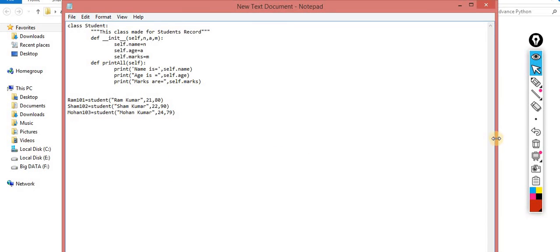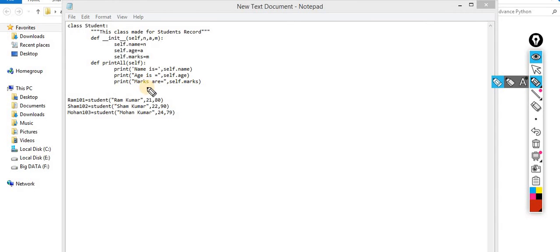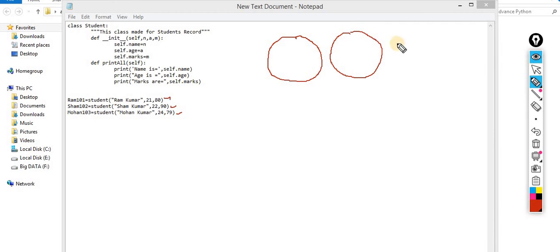What exactly happened? This one is a blueprint. When I created these three objects, at that time they get the memory. So when I compile it, three different memories will be allocated: the first memory, the second memory, and the third memory. In the first memory, the attributes I pass are name equal to Ram, age equal to 21 and marks equal to 80. This one is the object Ram 101.